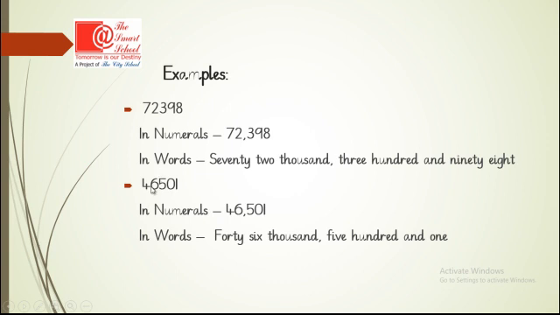Now the next example is 46501. When we write this in numerals, it is 46,501. And when we write this in words, we start from the left side, and the place value of 4 is 10,000, so it is 40,000, and the place value of 6 is 1,000, so it is 6,000. So in all it will make 46,000. So it is 46,501. This is interesting: we start place value from the right side, but we read and write numbers from the left side.